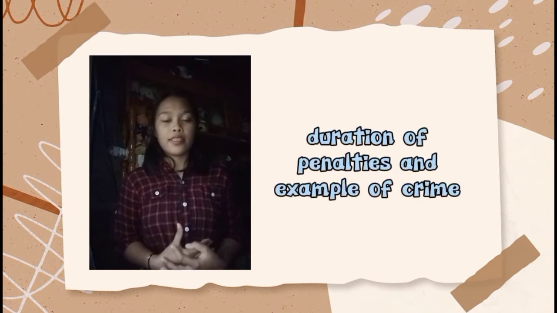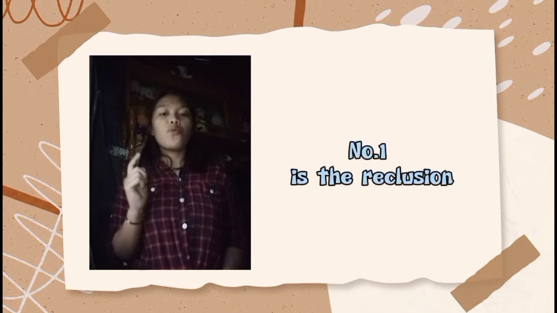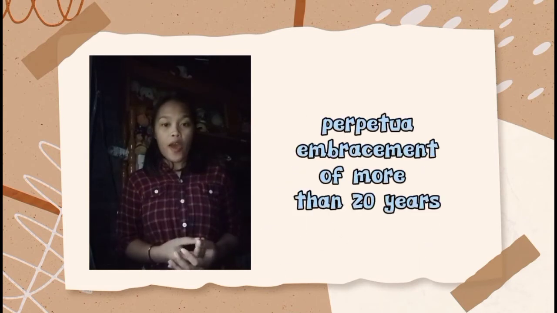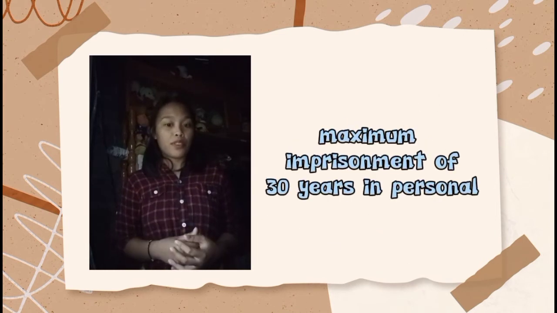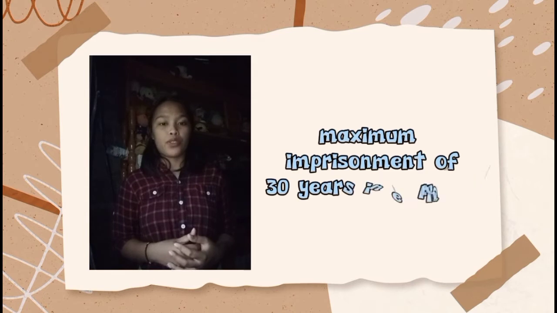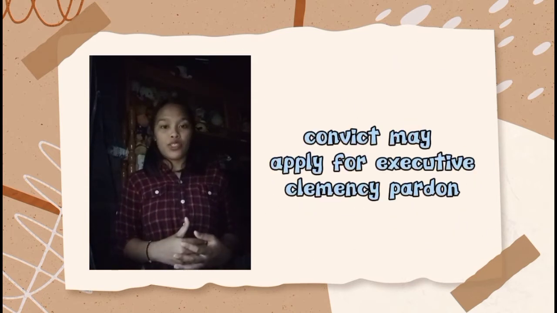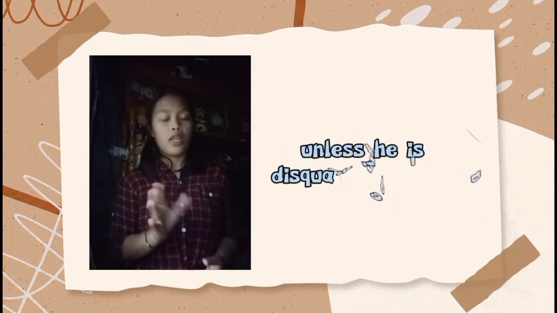Duration of penalties and examples of crimes under each penalty. Number 1 is reclusion perpetua, imprisonment of more than 20 years, maximum imprisonment of 30 years, and the convict may apply for executive clemency or pardon unless he is disqualified by law.